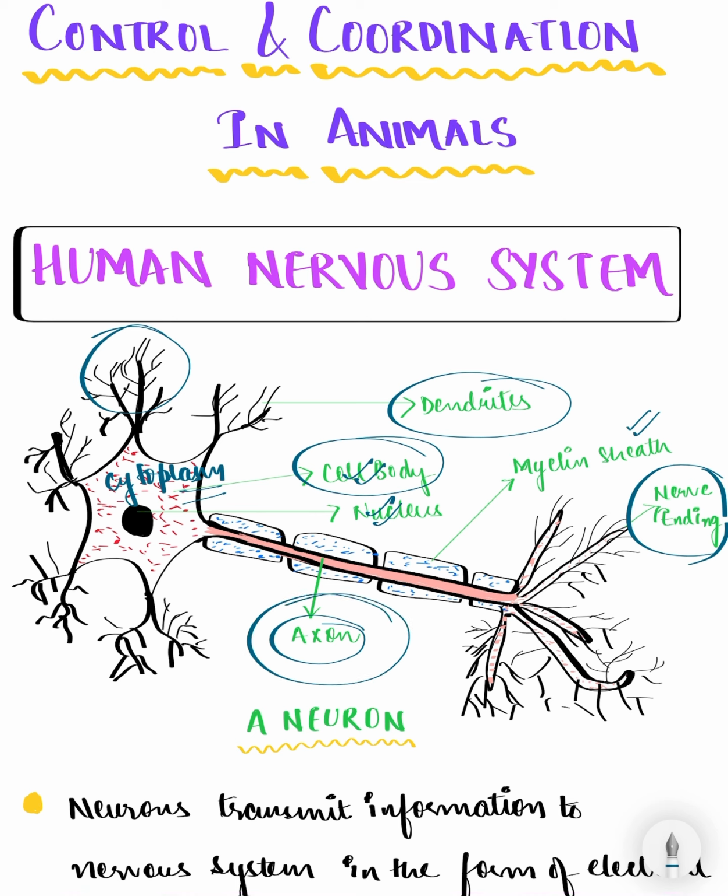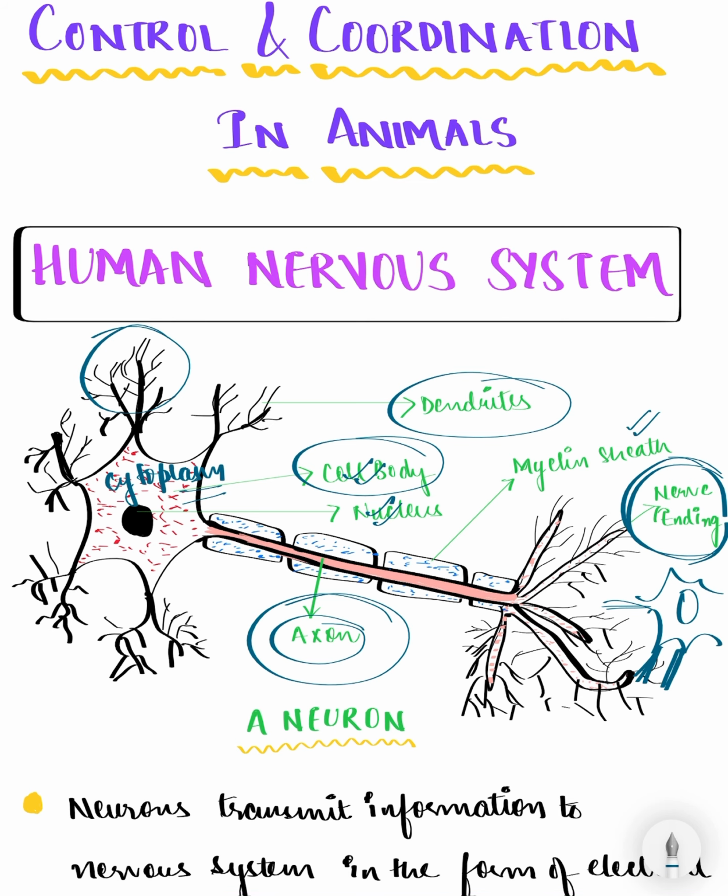From the axon it reaches the nerve ending. From the nerve ending, the signals are picked up by the dendrites of the next neuron. But these two neurons are not connected directly. There is a gap between them, and that gap is known as the synapse.